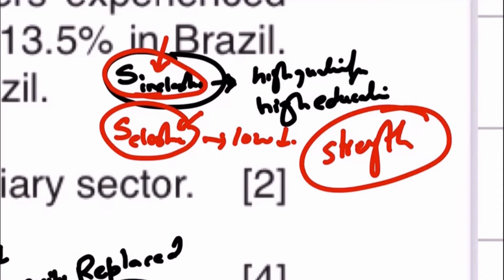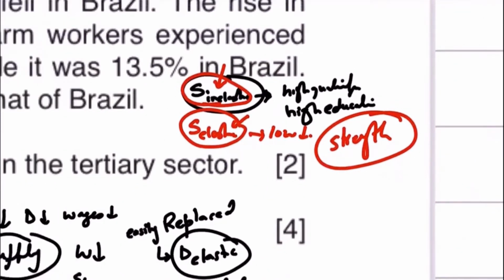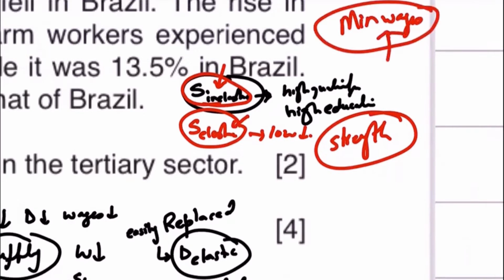So unions with low levels of union membership have low bargaining power, and as a result the union itself is weak, and they are not easily able to increase the wages of their members or the employees in the firm, or the wages in the economy in general. Remember that if minimum wages for workers rise, trade unions have a huge role to play in it, because they constantly push the government to increase the minimum wages every year. So the stronger the bargaining strength, the more membership the trade union has, the more they will be able to push the government to increase minimum wages.